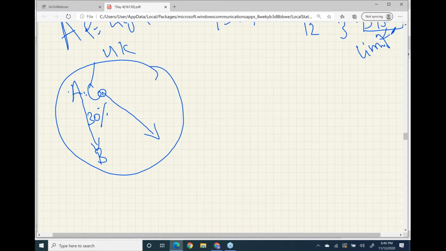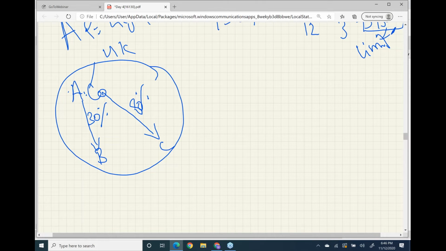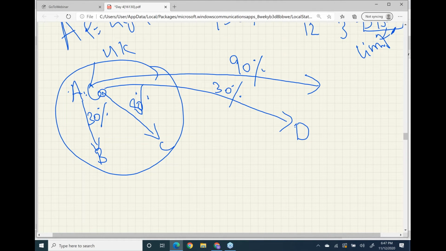You have 80% holding in C company, which is also within the UK. This is a very technical area and will help you in scoring marks. You have some investment outside the UK as well: 30% holding in D company, which is outside the UK, and 90% holding in E company, which is also outside the UK.